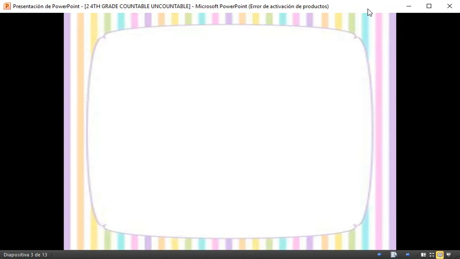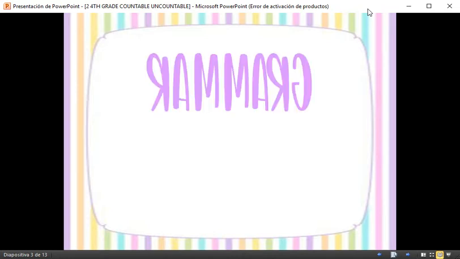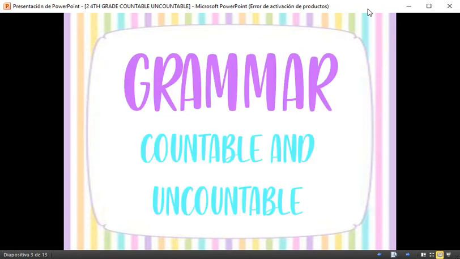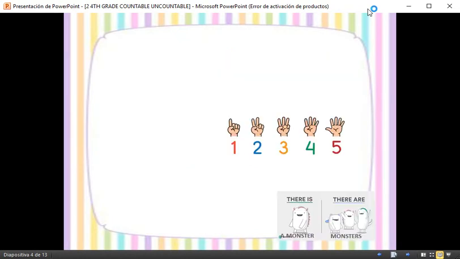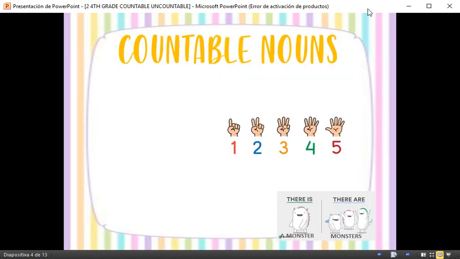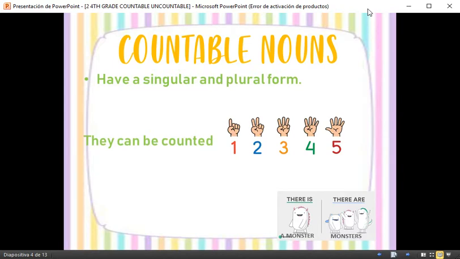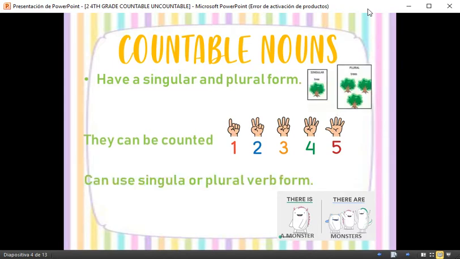Today we are going to check grammar and the topic is countable and uncountable nouns. Let's see. The countable nouns characteristics are: first one, they have a singular and a plural form.